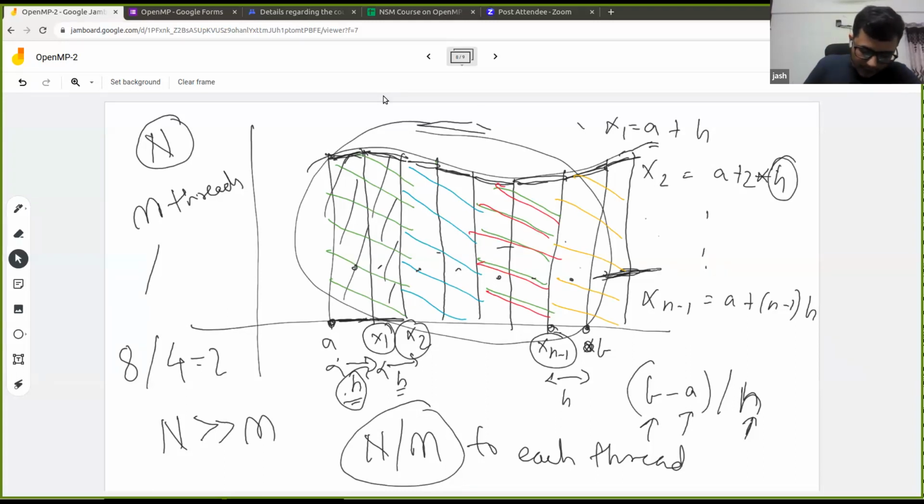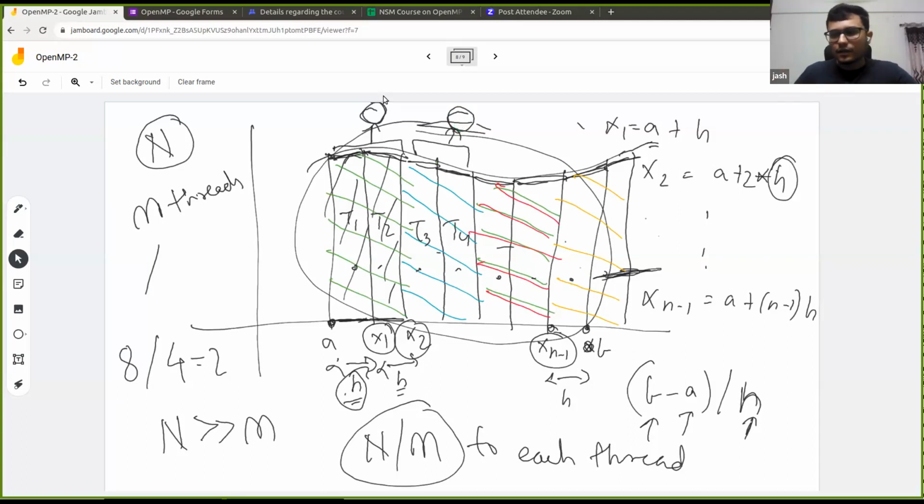Thread 1 will calculate the area of trapeziums T1 and T2, and keep that calculated value of the area in some local variable. Similarly, thread 2 will calculate the area under trapeziums T3 and T4 and store that area in some local variable, and so on.